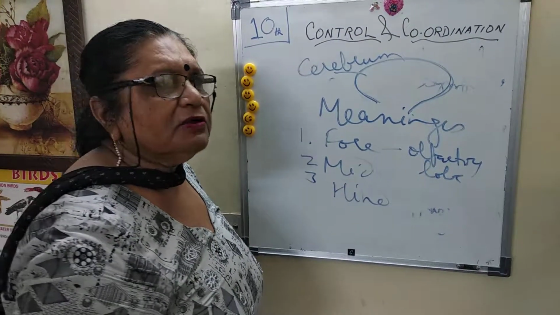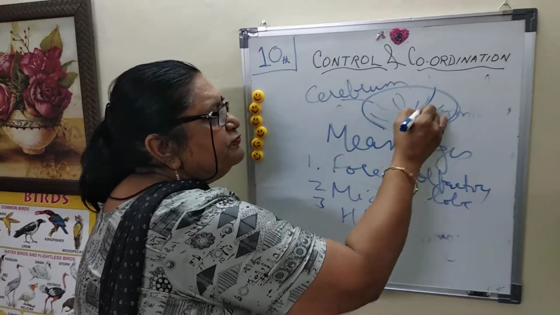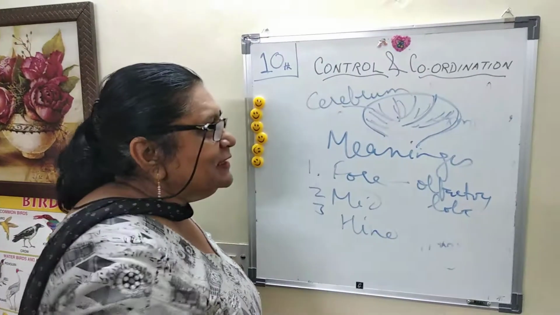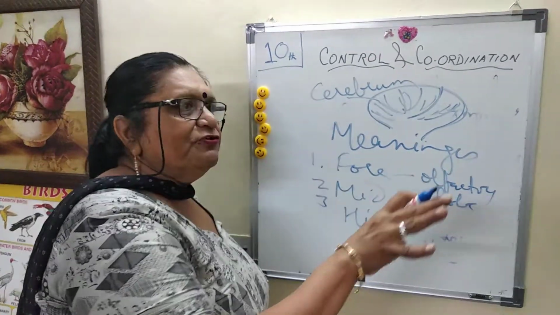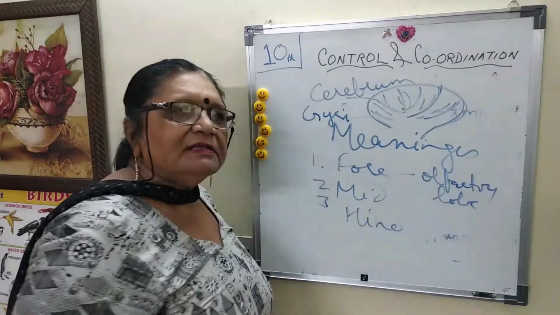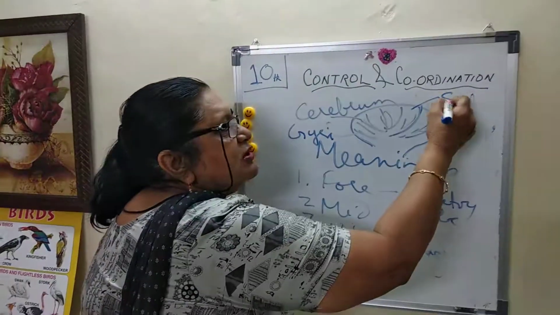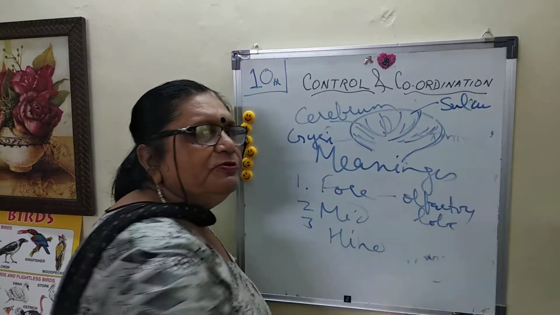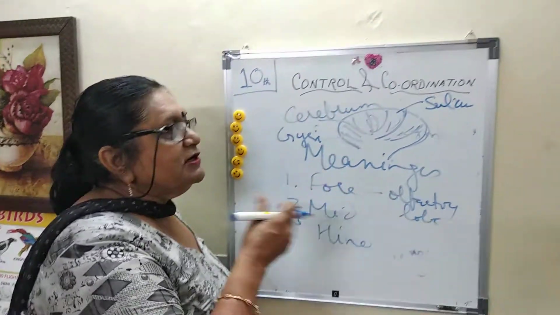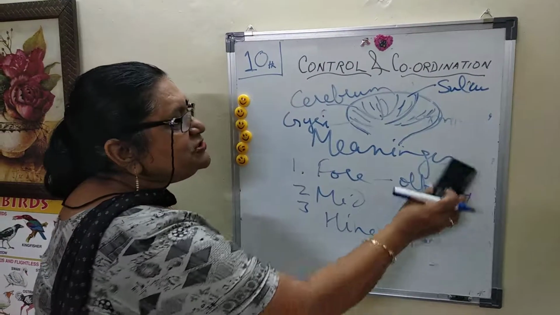Cerebrum is the main part of your forebrain, having various grooves. If the grooves are deep, the person seems to be very intelligent. You can observe that they have folds and depressions. The folds are called gyri, G-Y-R-I, and the depressions are called sulcus or sulci, singular or plural. So the cerebrum is the main part for control.